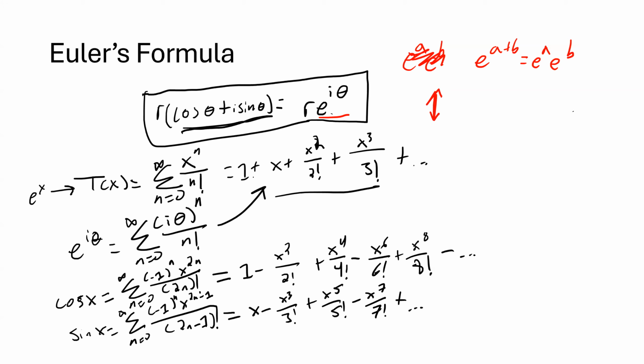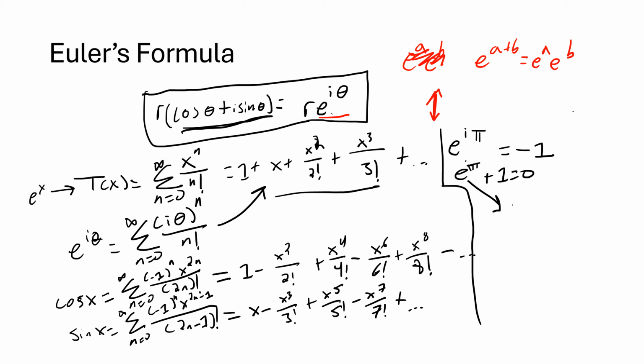This is once again just a very, very important mathematical result. And honestly, if you just look at e to the i pi, that equals cosine of pi, which is negative 1, plus i times sine of pi, which is 0, so e to the i pi equals negative 1. It should be obvious why this formula is just so incredible. You have e, the base of the natural logarithm, because you see e everywhere in nature.